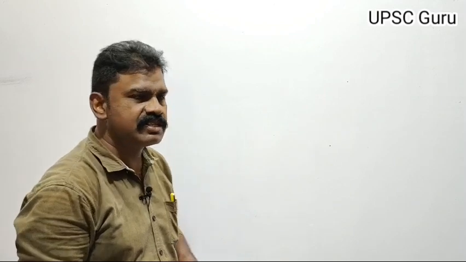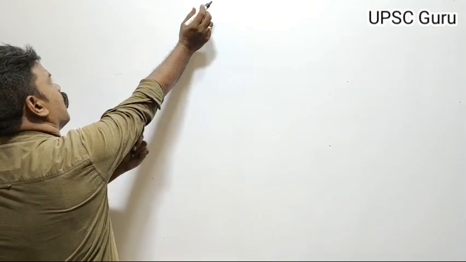Today we are going to discuss foreign invasions during the pre-Mauryan age.